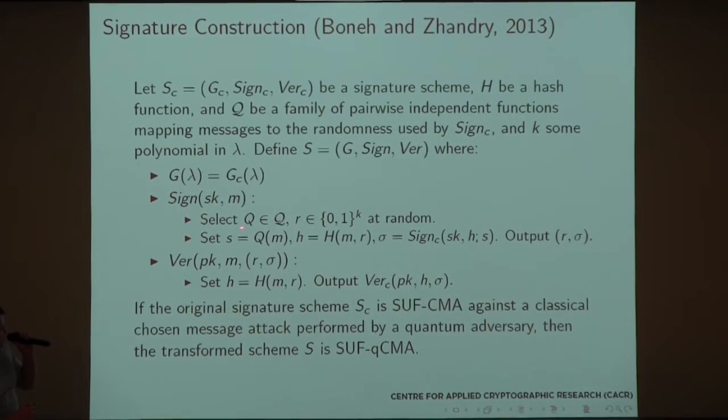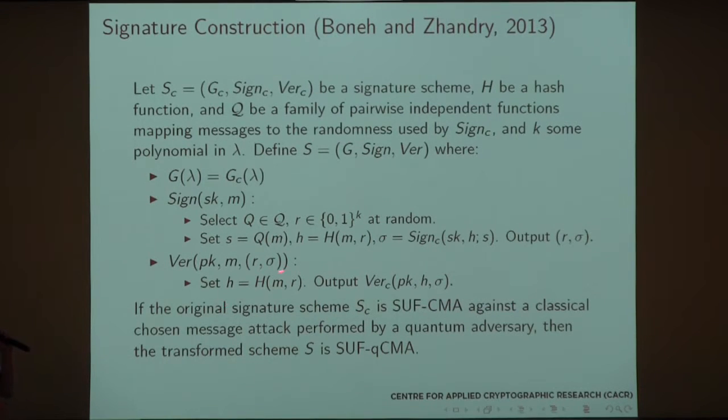We need this random R. So taking the message, mapping it to randomness, taking R and the message, hashing it together. Our signature is going to be using the same secret key. We're signing H and S here. And our output is going to be R and this sigma here. Verification, well, fairly simple. We do the hashing first with this random R and verify that it actually satisfies.